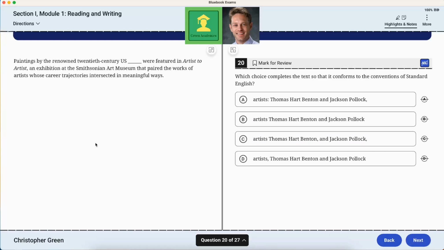Paintings by the renowned 20th century U.S. blank were featured in Artist to Artist, an exhibition at the Smithsonian Art Museum that paired the works of artists whose career trajectories intersected in meaningful ways.